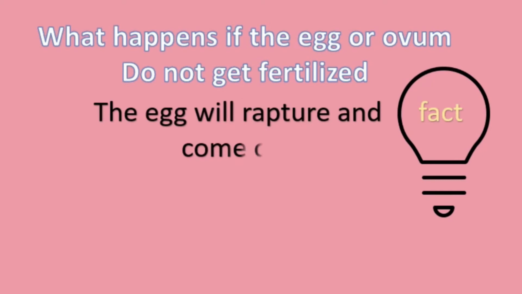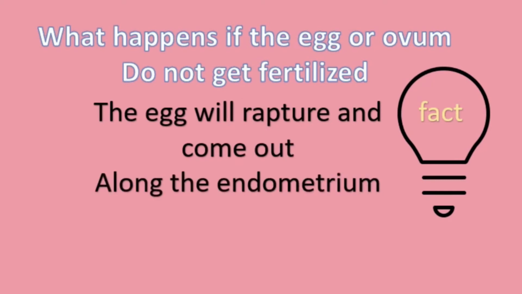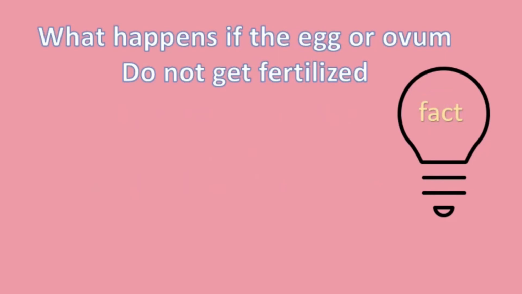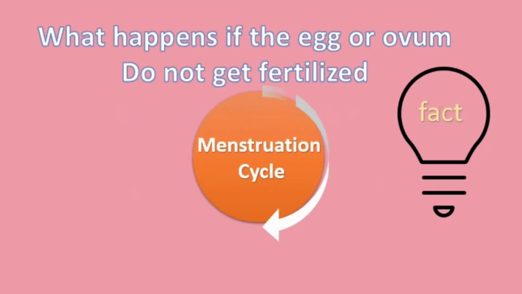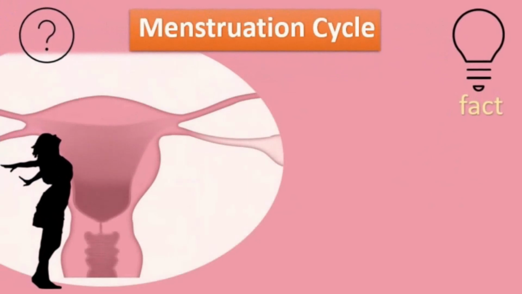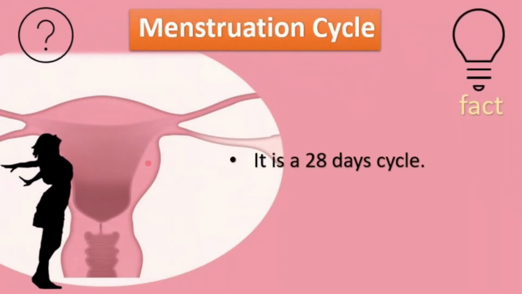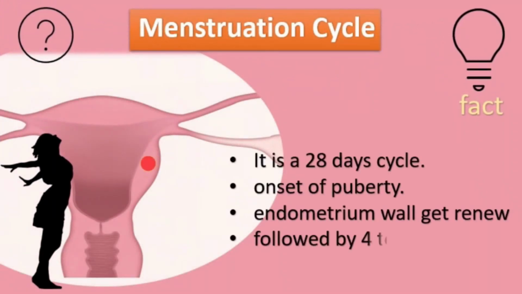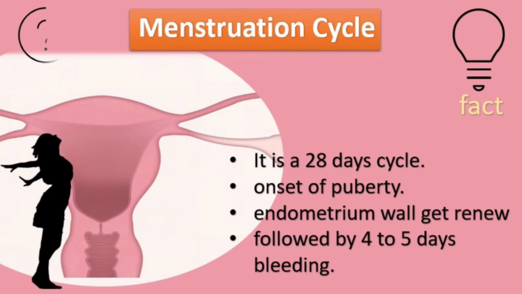The egg will rupture and come out along with the endometrium. And this is called the menstruation cycle. Every female after puberty shows this cycle. It is a 28-day cycle that starts at the onset of puberty, where the endometrium wall gets renewed, which is followed by 4 to 5 days of bleeding.